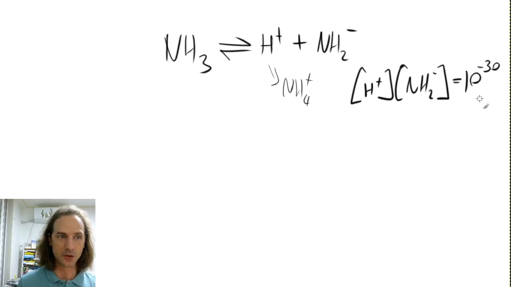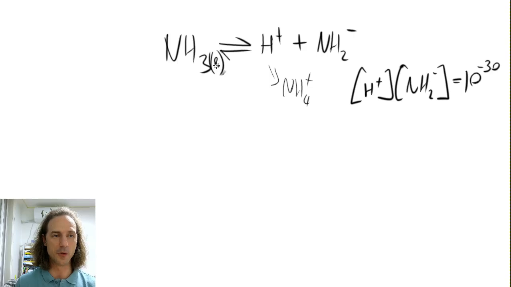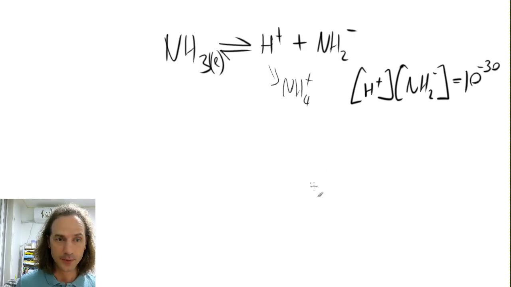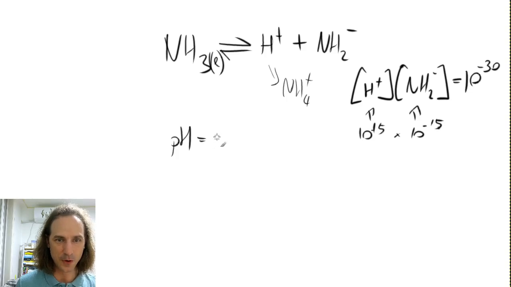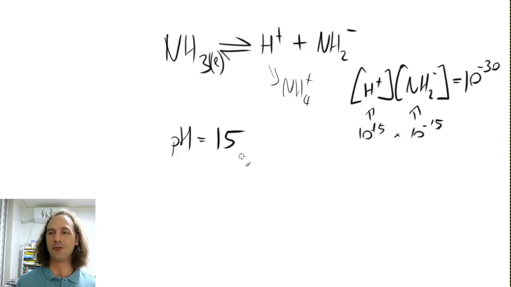But what does it mean? So in ammonia, the neutral solution, so this is pure liquid ammonia. I put L here to signify that this is pure liquid ammonia and not an ammonia solution. So in liquid ammonia, what will be the pH here? This also dissociates 1 to 1. So to get 10 to the minus 30, we will have to have 10 to the minus 15 times 10 to the minus 15. So the pH of a neutral solution will already be 15.